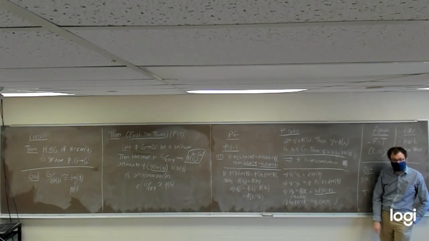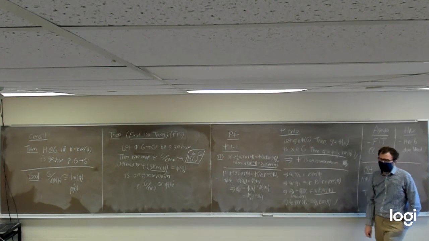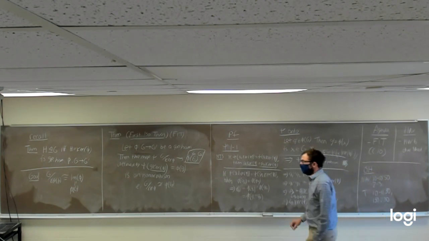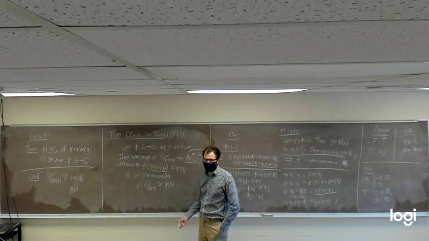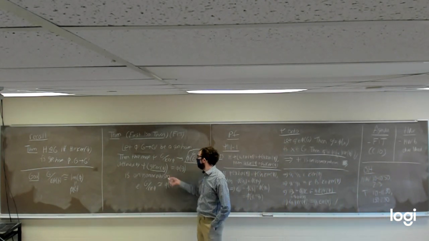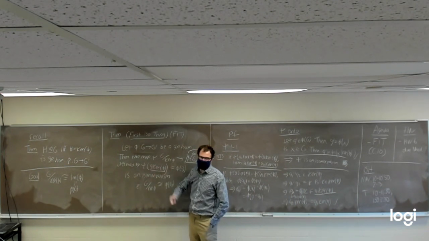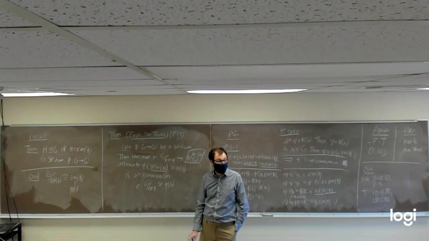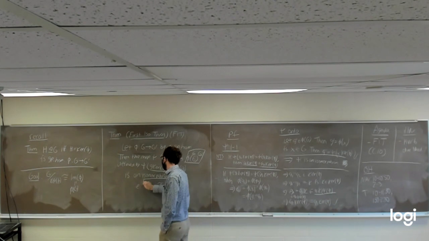Any questions or comments? In general, you typically in practice don't use the first isomorphism theorem by defining this specific map psi. What's going to be useful for us is more this property in general.